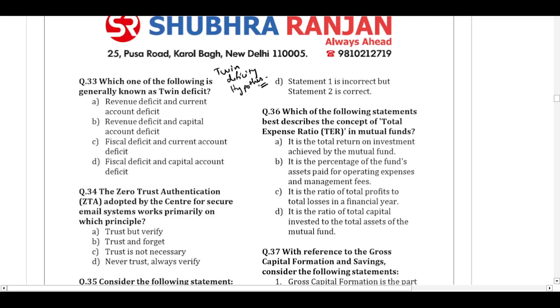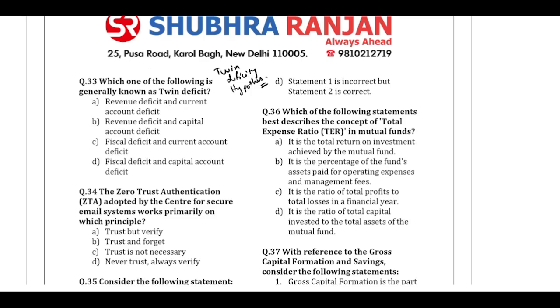This twin deficit hypothesis says that there is a strong link between the country's current account deficit and its fiscal deficit. Because if the tax revenues are low, lower tax revenues can lead to increased borrowings from abroad, which will ultimately lead to a higher current account deficit. So that is why the current account deficit and the fiscal deficit are linked together.